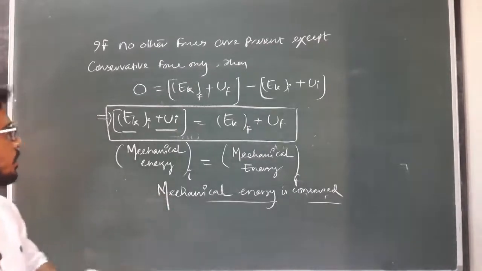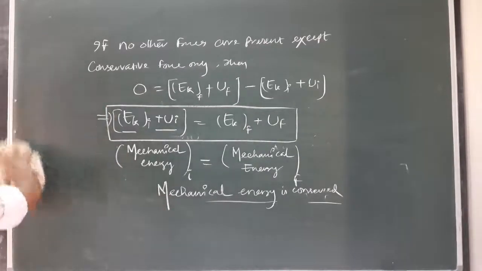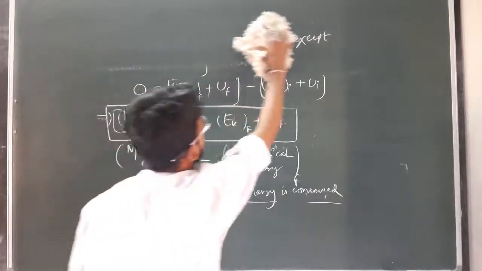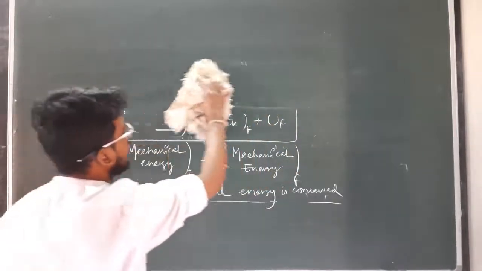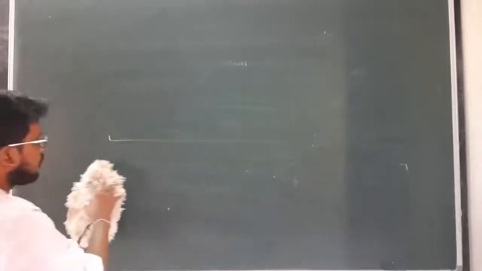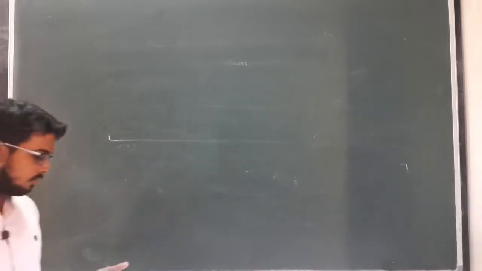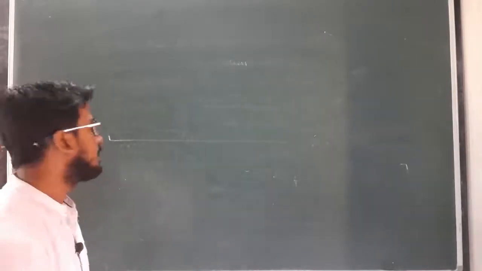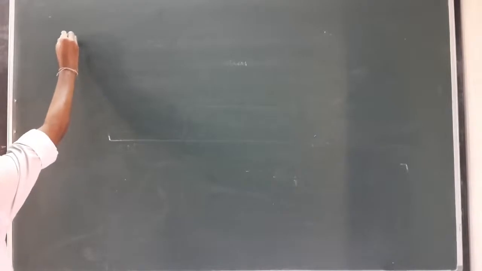Clear? So let's discuss what the statement of the conservation principle of mechanical energy is. As we already discussed, if only conservative force exists, then the total mechanical energy of the system initially must be equal to the total mechanical energy of the system finally. So we can write the conservation principle of